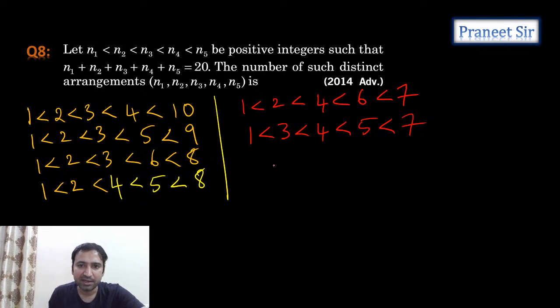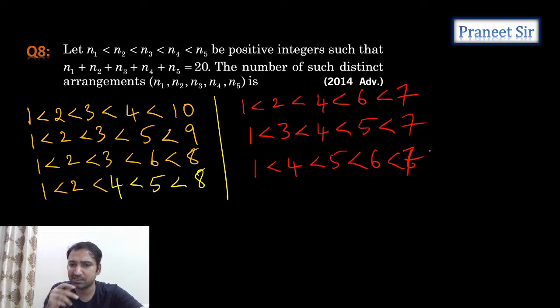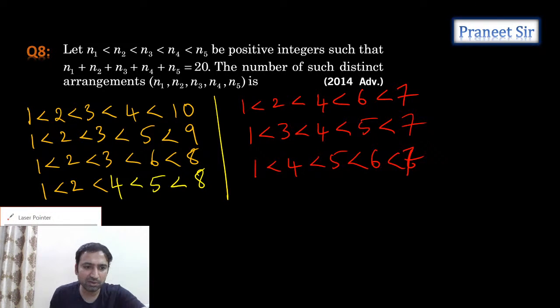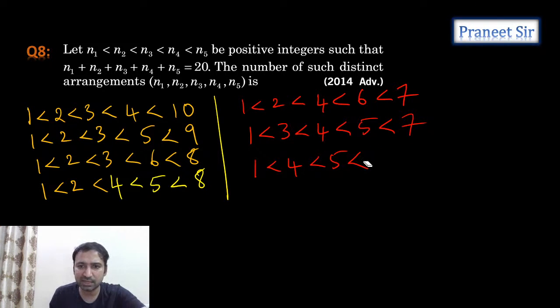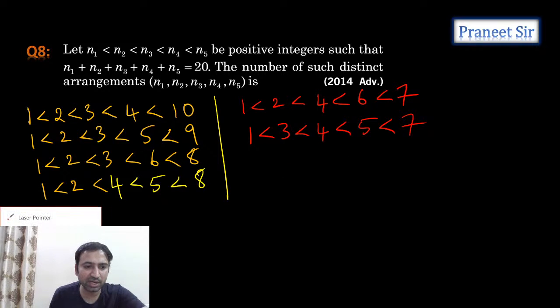That's it. Next, after 1, 3, can we take 1, 4? Let's check it. 1, 4, 5, 6, 7. Let's check it. Is it possible or not? No possibility, guys. 1, 4 should not happen. So that means 1, 5 also should not happen. So starting with 1 is over.